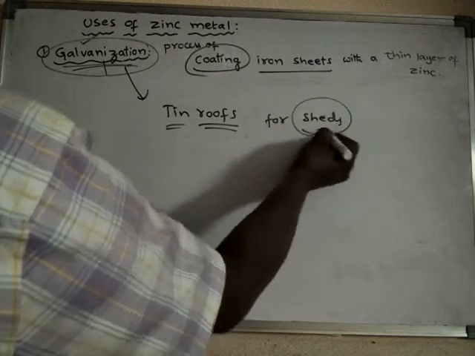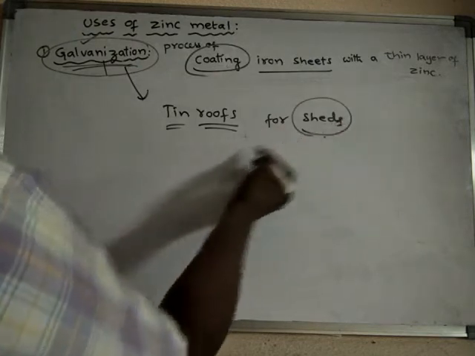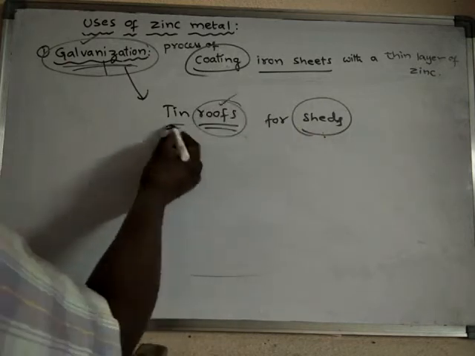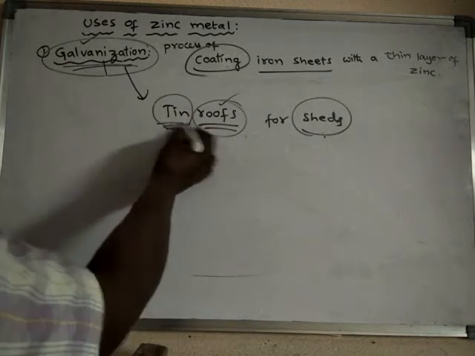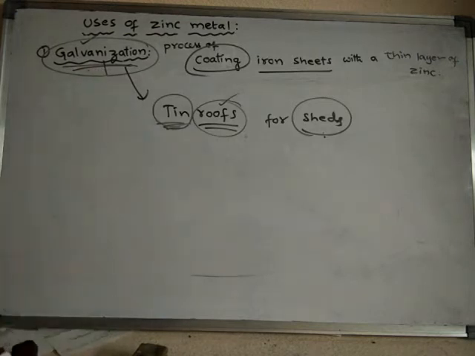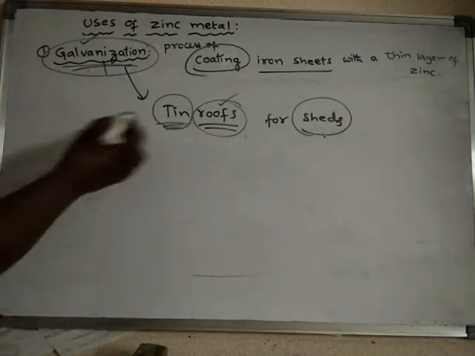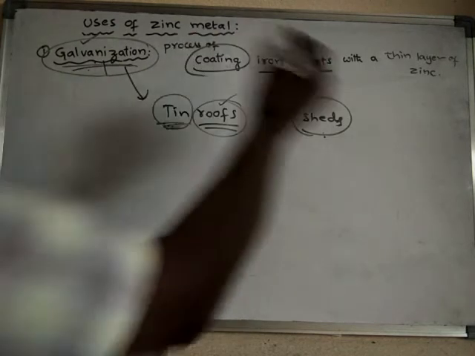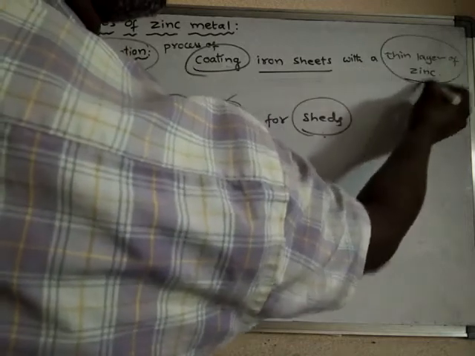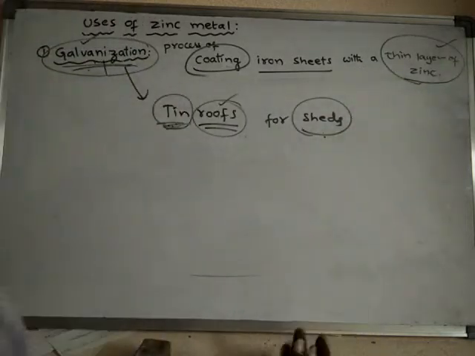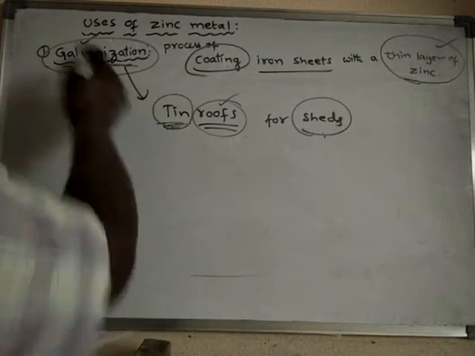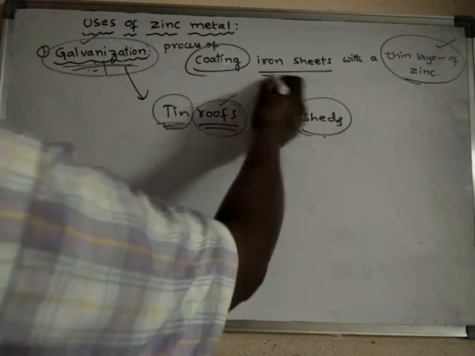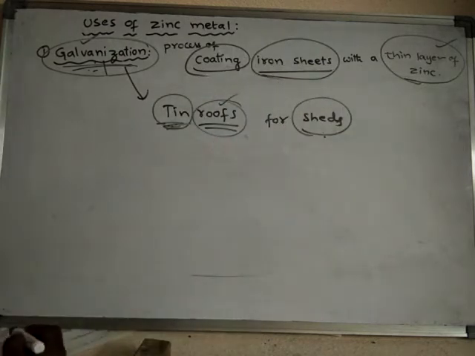Some sheds are covered with roofs; the roof of a shed is covered with tins, or galvanized iron. In that process, galvanization is done. If a thin layer of zinc is coated on generally any metal, the process is said to be galvanization. Galvanization is mainly used for iron sheets.